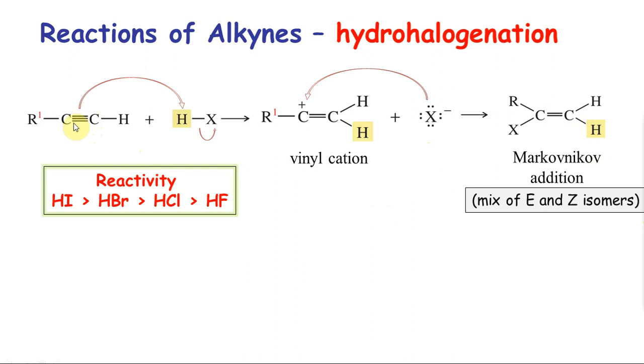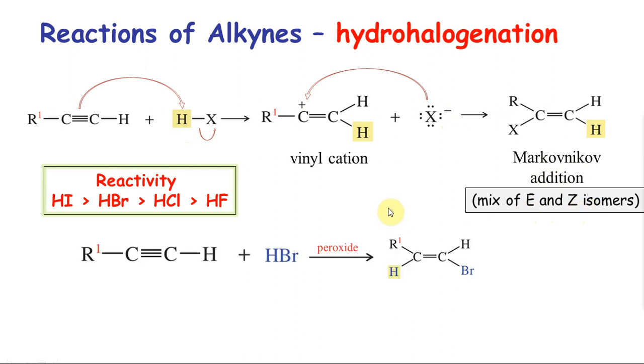Again, when you have an alkyne, exactly like an alkene, the triple bond behaves as a nucleophile, attacks an electrophilic hydrogen, and then the nucleophile attacks the carbocation hence formed. According to Markovnikov addition, you're going to have a mix of E and Z isomers. You can also do anti-Markovnikov, but anti-Markovnikov is not useful for anybody else except HBr. If you do peroxide, hydrogen gets attached to the carbon with less number of hydrogens, so this is a peroxide product. Now you can do 2 moles.